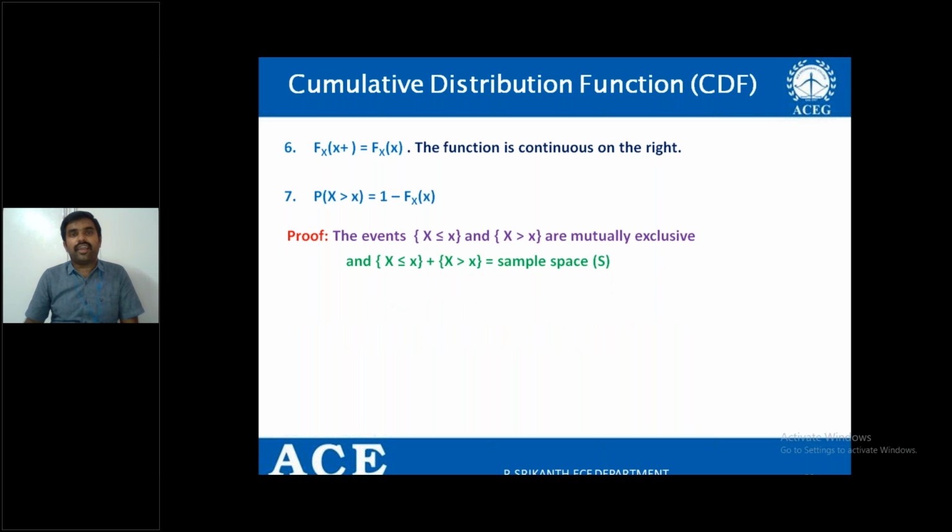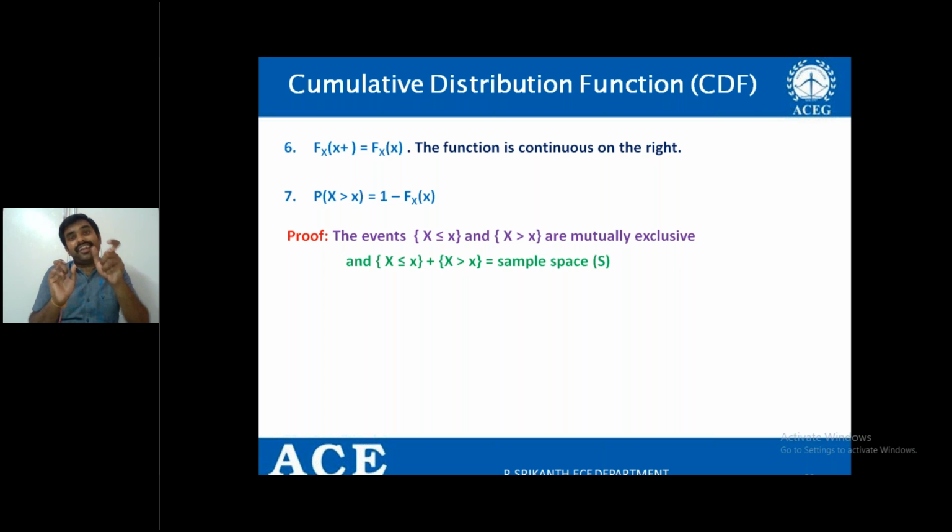I can prove it in this way. First, let us define two events: X less than or equal to x and X greater than x. As I said, in the die rolling experiment, one event may be X less than or equal to 3, and the other event may be X greater than 3. Of course, these two are mutually exclusive. Why?